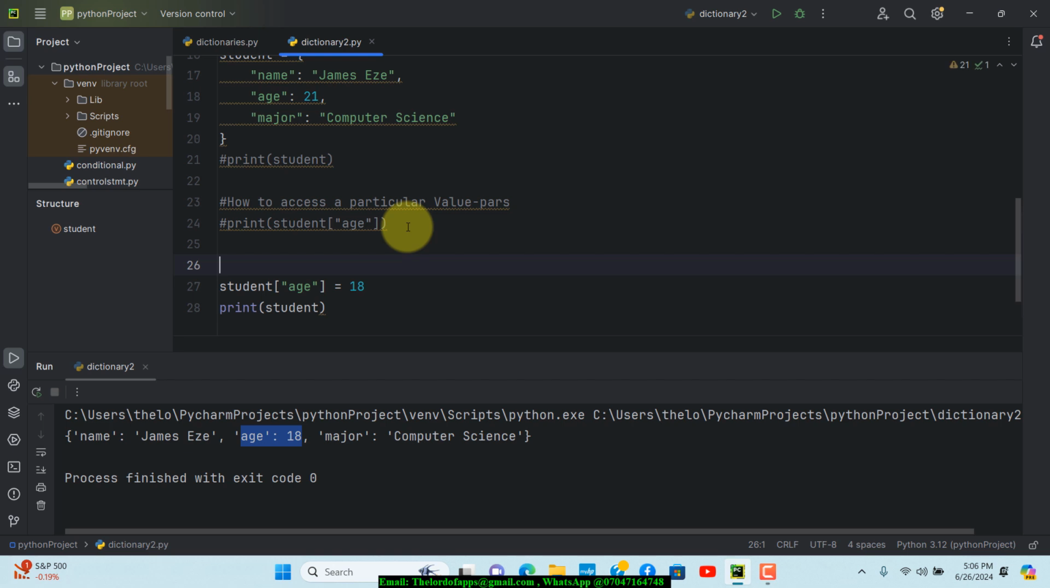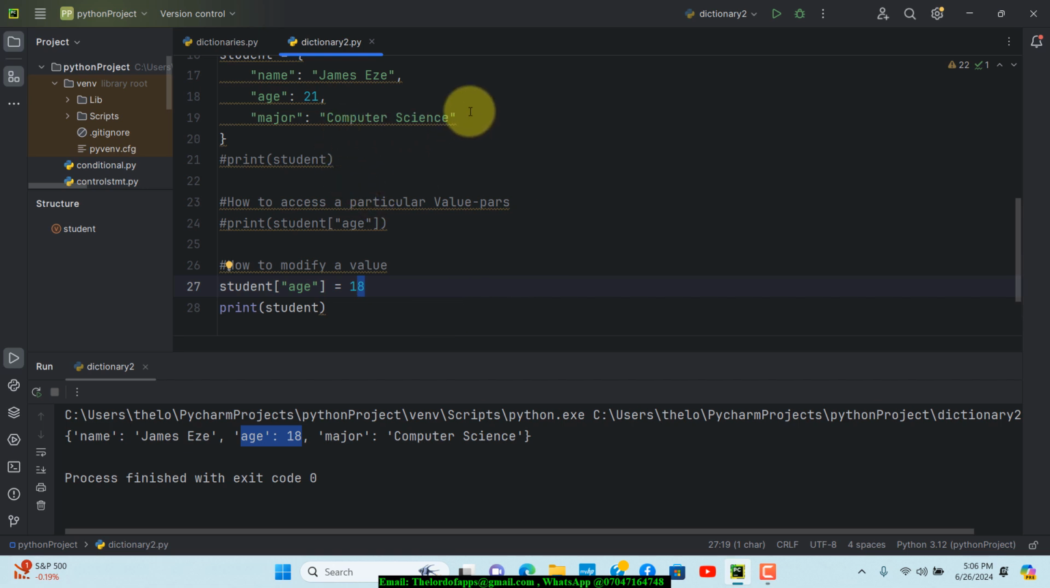Let's put a comment here, just say how to modify a value right there. Let's call that a value. Okay, so that's just basically how you can modify a value. It's really very simple, guys. If you want to also add, I also talked about adding something.